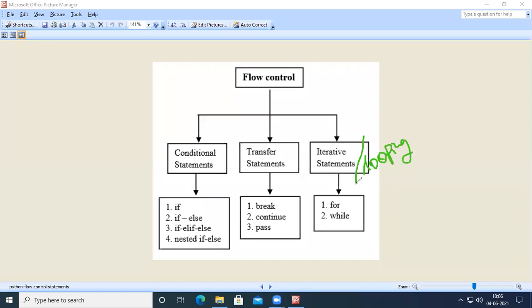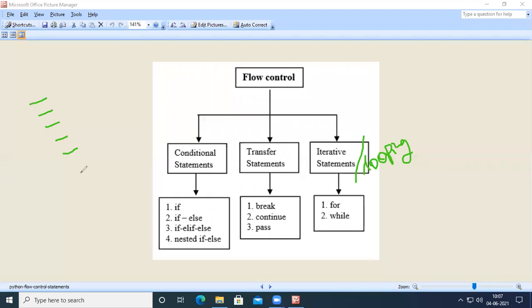For example, in a program I had 5 lines of code, and I want to execute line number 3 for 10 times. So what do I have to do?